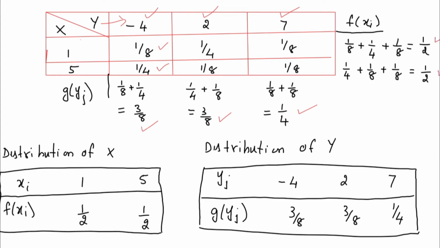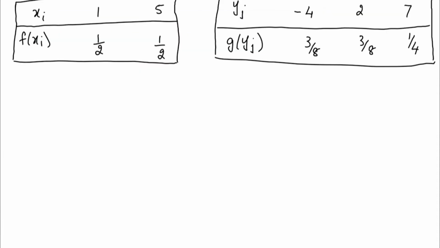Okay, now let us move on to finding the first result, that is the expectation of x. We know the expectation of x formula. Expectation of x is the summation of xi into f of xi. So you need to just multiply the value of x and f. How many values of x and f are there?